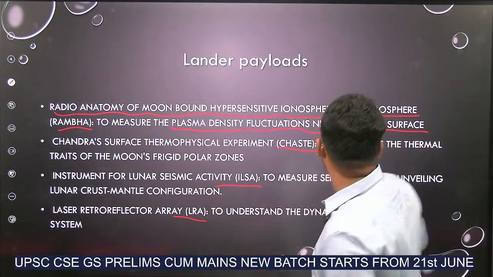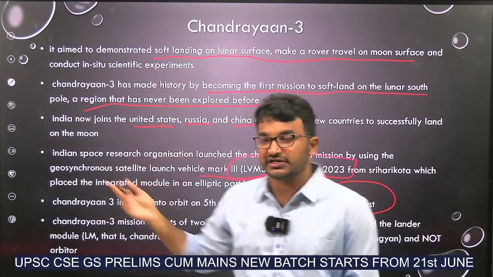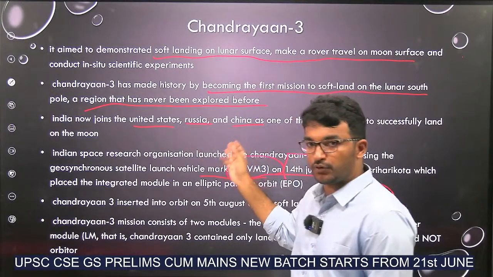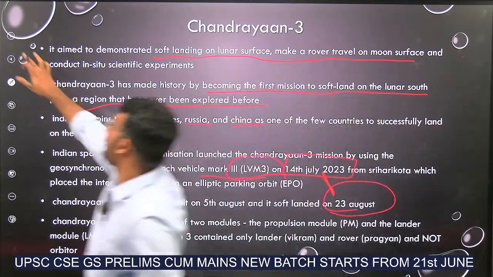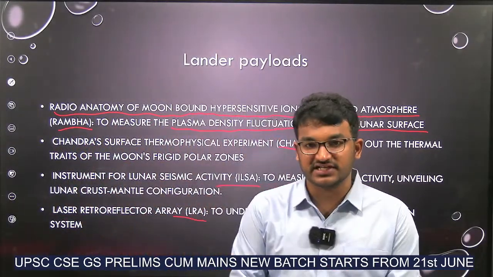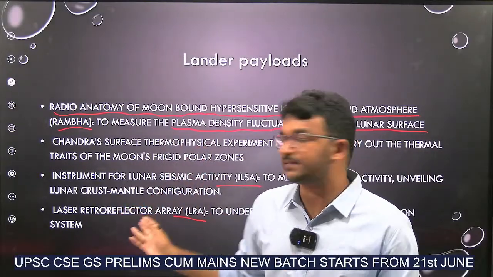Now, see, the things I have explained to you: Chandrayaan 3, its utility, on which dates it happened, and that India is the 4th country. And these are the different payloads. This is very important for this year's prelims. And also, in last year's UPSC mains GS3 paper, this was a 15 marker question. Direct question on this concept. Okay.